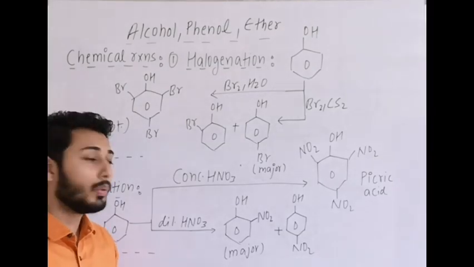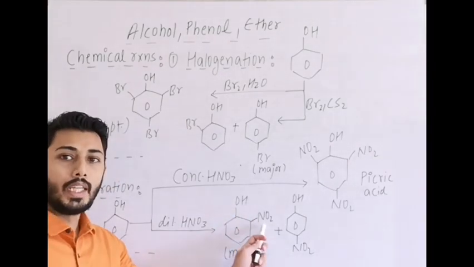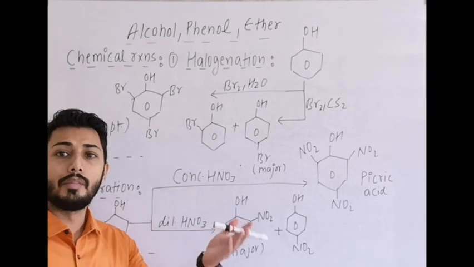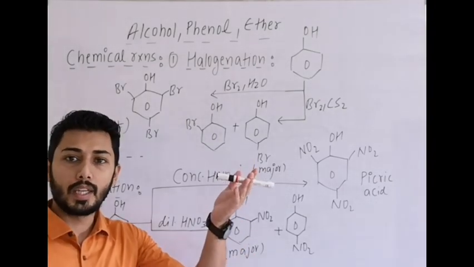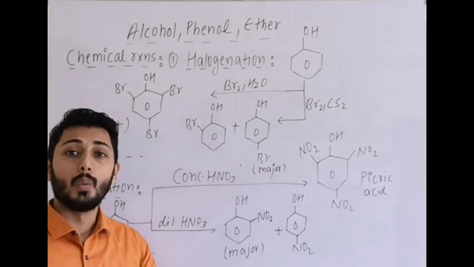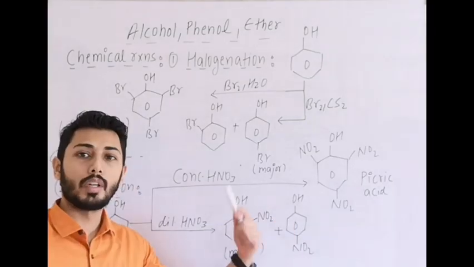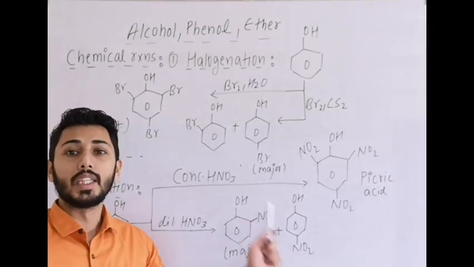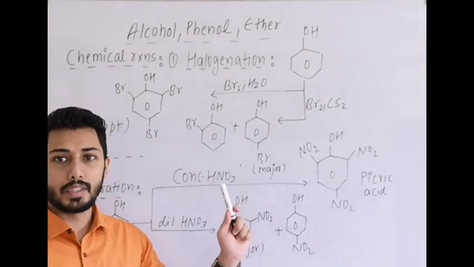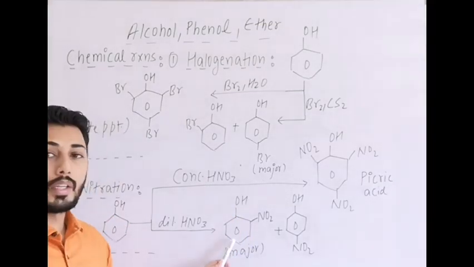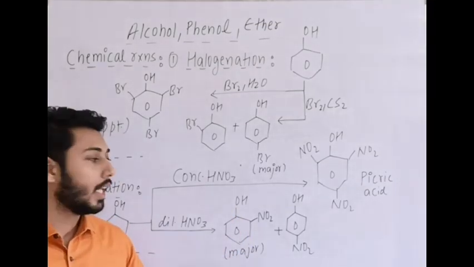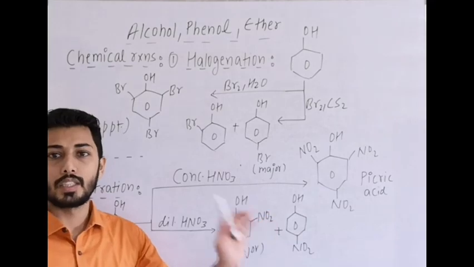Why? Due to intra-H bonding in orthonitrophenol, and whenever intra-H bonding is there, boiling point decreases. Whenever intermolecular hydrogen bonding is there between molecules, the boiling point increases. That is the reason orthonitrophenol is steam volatile and para-nitrophenol is less volatile.